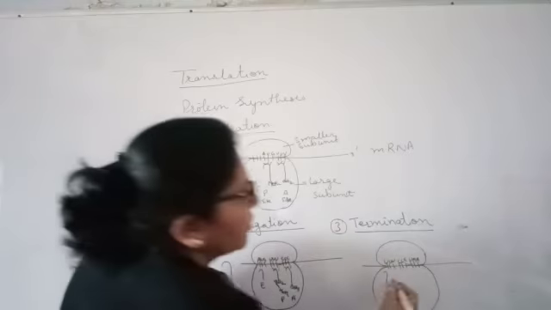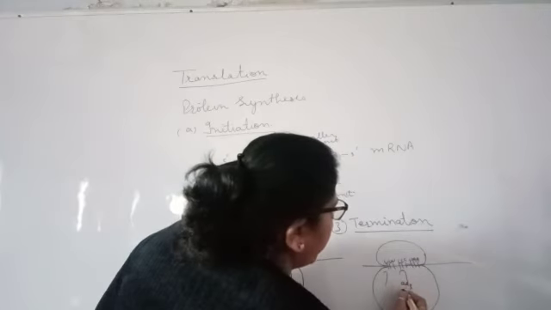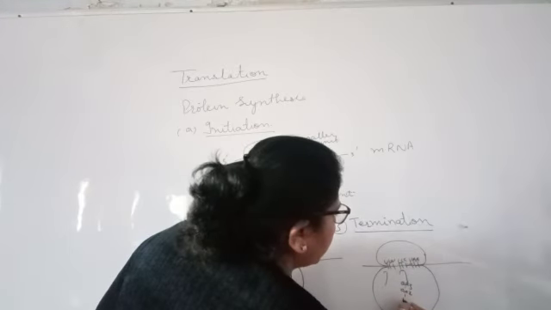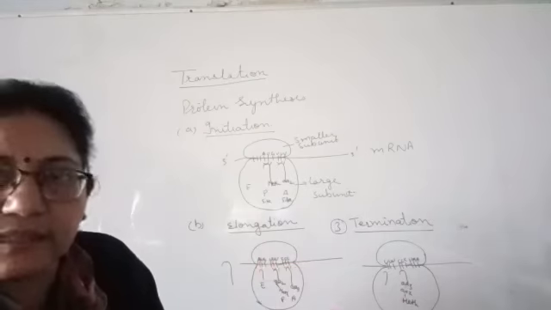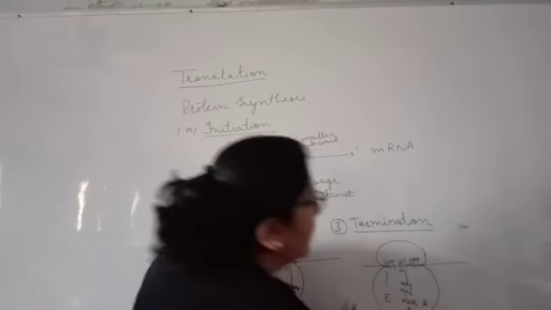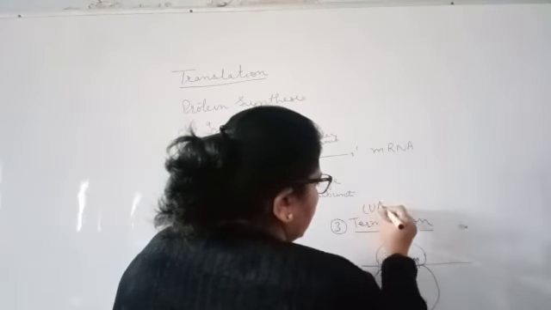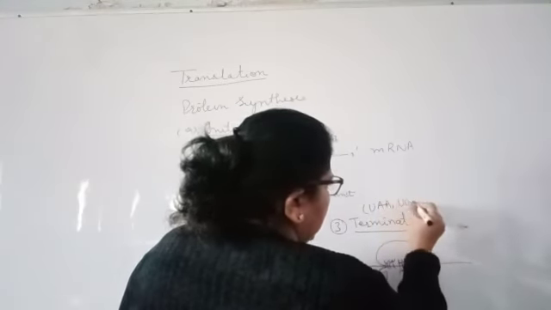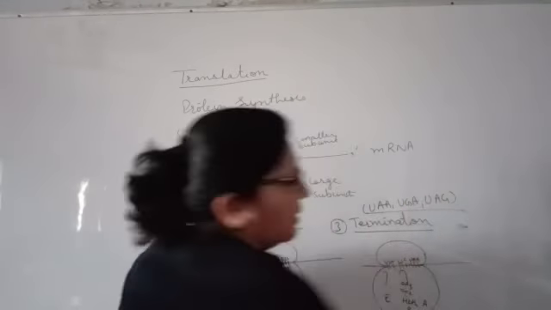So here we will have amino acid 3 with amino acid 2 with methionine, and it goes on increasing till at your A site the codon UAA or UGA or UAG is there.